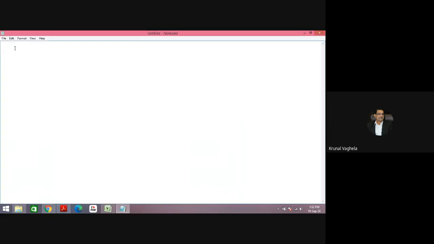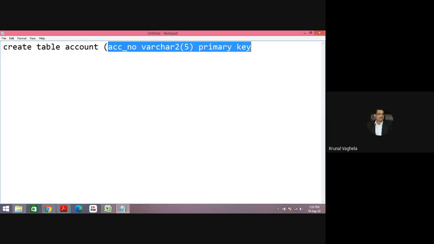So same query, create table account. ACC underscore number is the column name, same, varchar2, size is 5. Up till now you all know this. Now if I want to nominate any column as primary key, then I need to write PRIMARY KEY. So now it means I am nominating the account number as primary key.